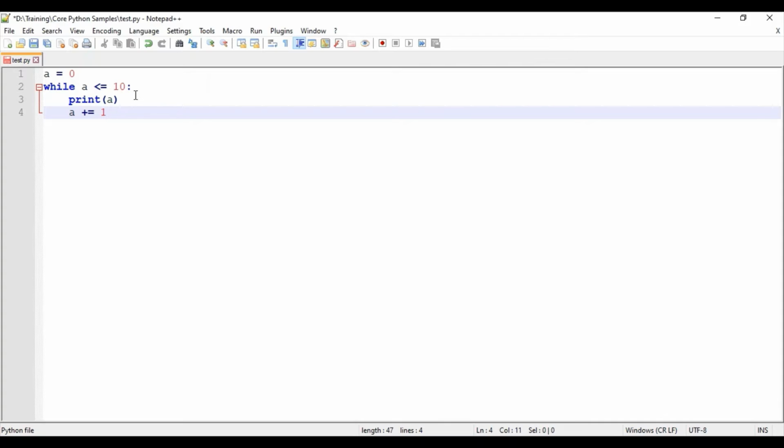So I'll be incrementing the value of a. Okay, let me start with, I need to print from 1 to 10, so I'll start with a equal to 1.